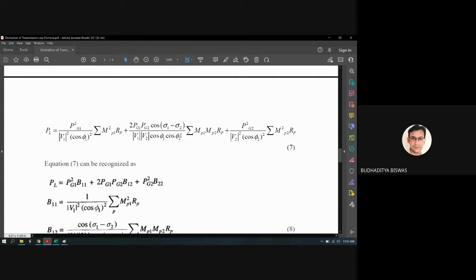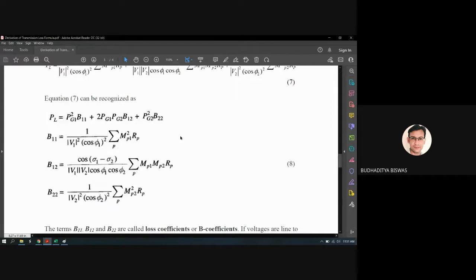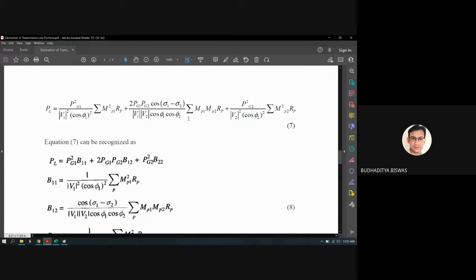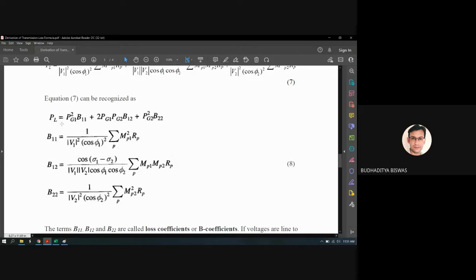And after this one, you will find that this type of expression will come. Okay. So here you see the total load. PL is the transmission loss. So the transmission loss is this one into the summation of that one plus this term. So ultimately this one is replaced by this.